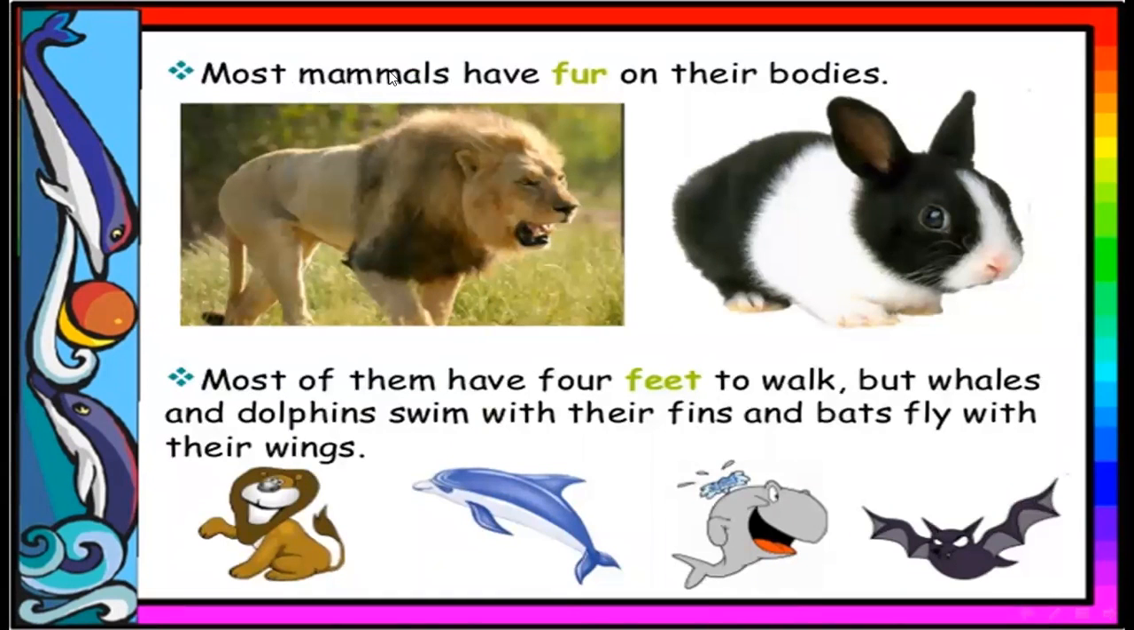Again, we repeat, most mammals have fur or hair on their bodies. Most of them have 4 feet to walk, but whales and dolphins swim with their fins and bats fly with their wings. See, bats fly with their wings, dolphins swim with their fins, and they have 4 feet to walk.